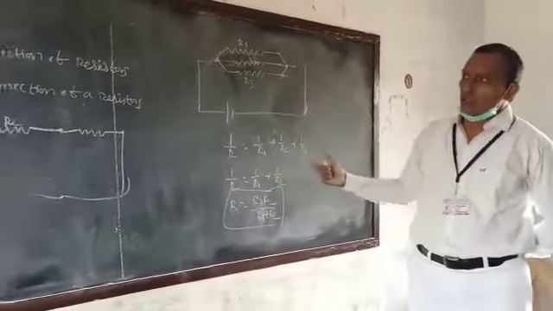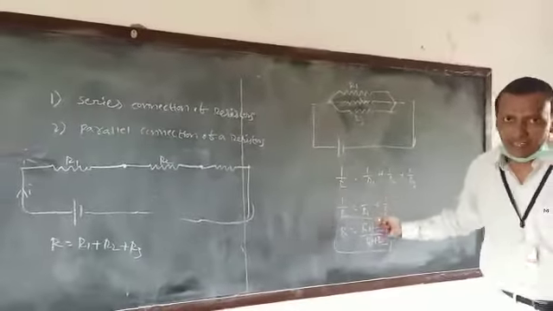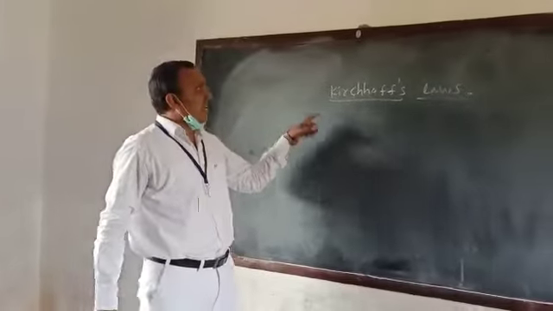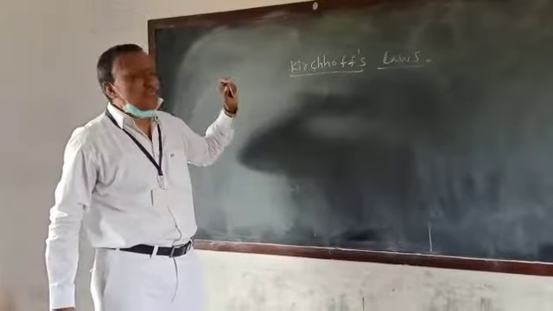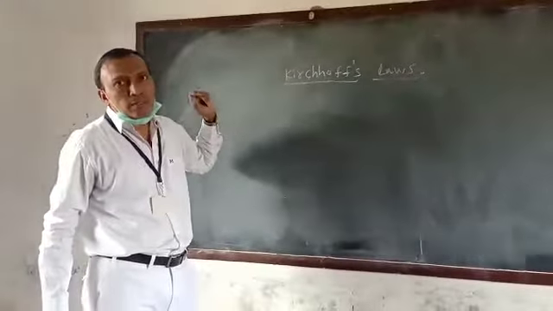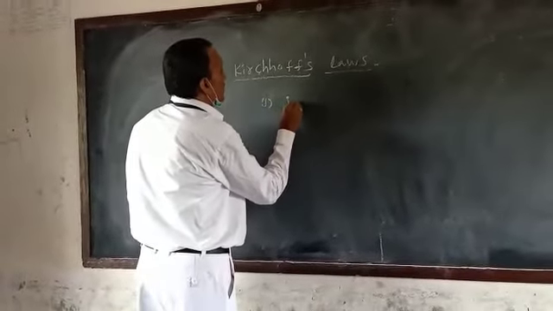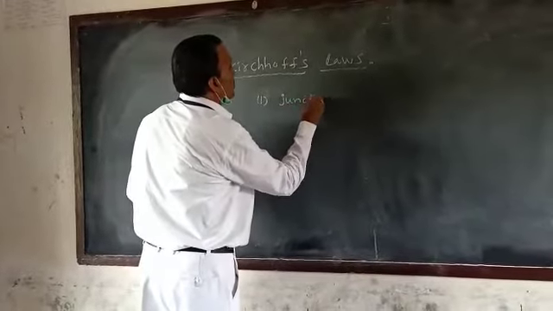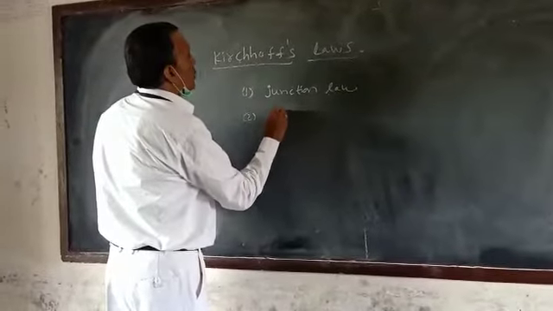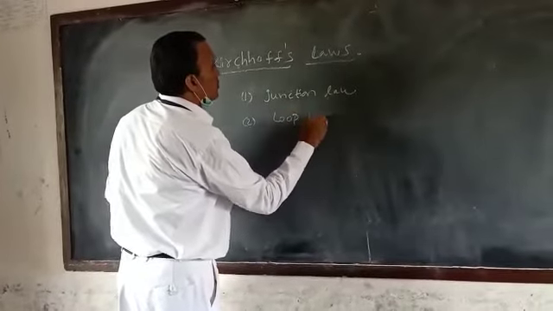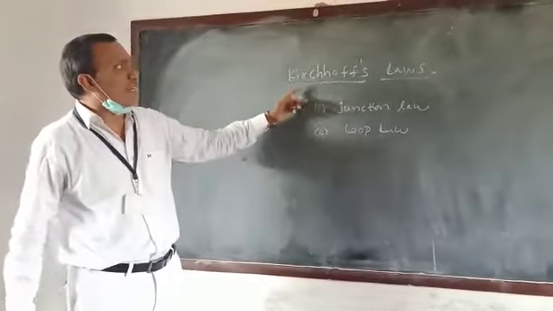These are two very important questions: series connection of resistors and parallel connection of resistors. Let us see Kirchhoff's laws, a very important concept. There are two important rules known as Kirchhoff's rules. One is the junction rule, junction law, and the second is the loop law. These two laws are called Kirchhoff's laws.